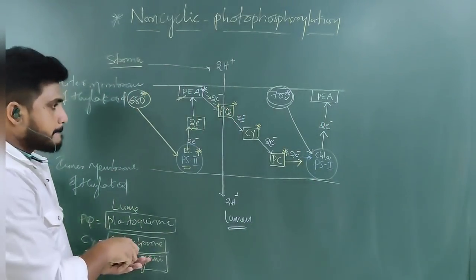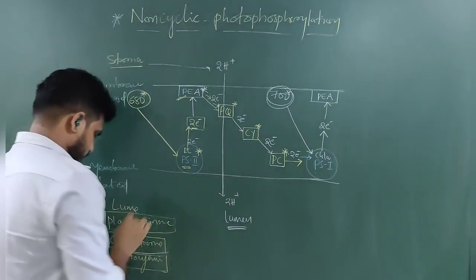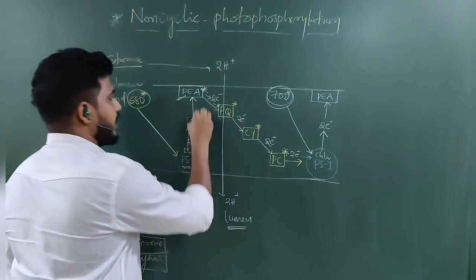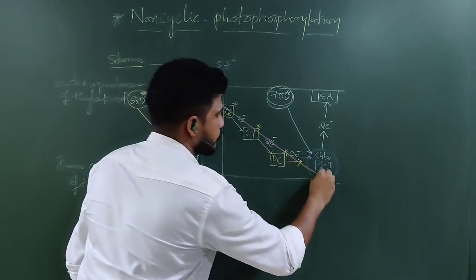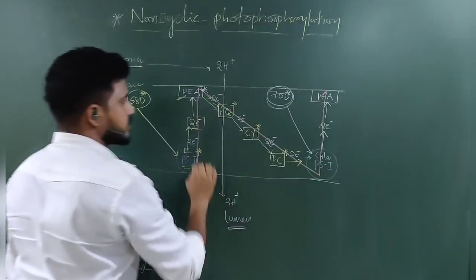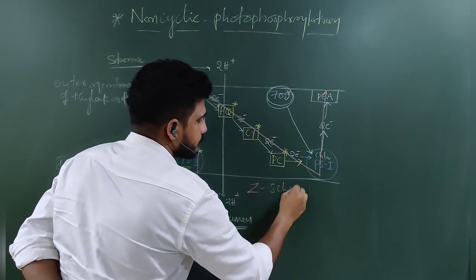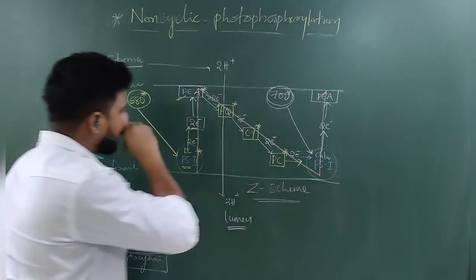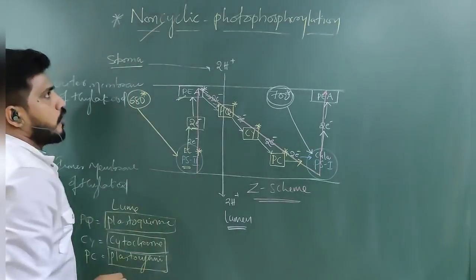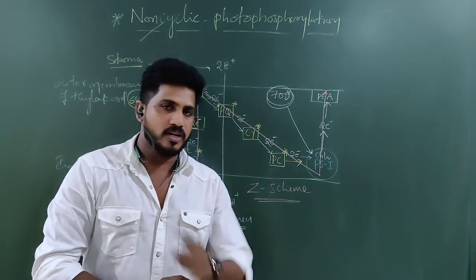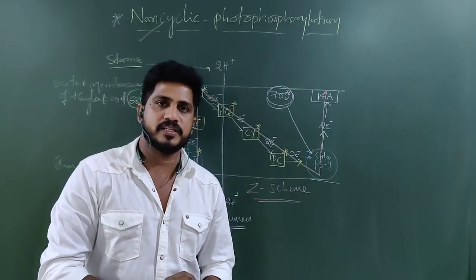Understand? Here, if you see, the electrons went in this format: line 1, line 2 and line 3. So it looks like a Z. That's why it is called the Z scheme. The Z scheme can be observed only in non-cyclic photophosphorylation, not in cyclic photophosphorylation.